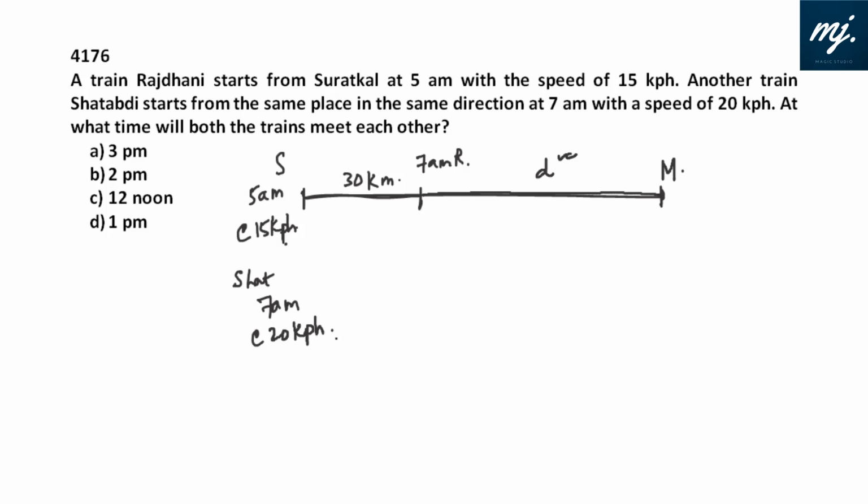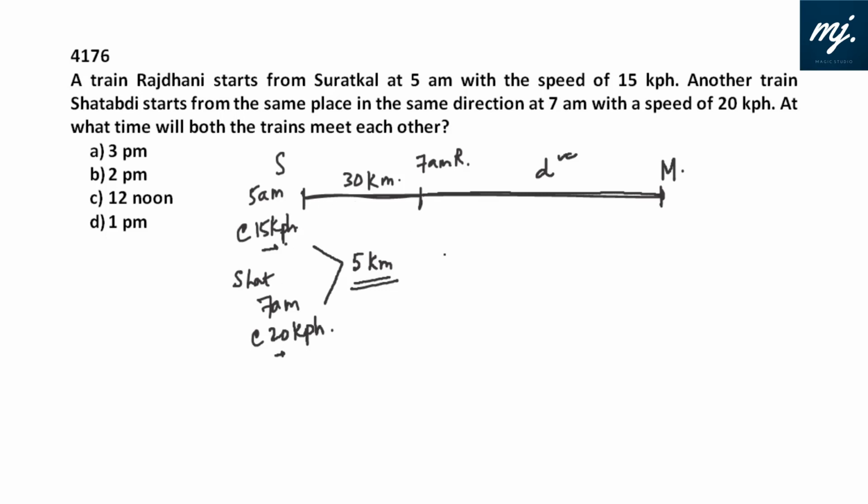So the concept of relative speed would be very useful here. One is moving at 15 and the other is moving at 20. That means every hour Shatabdi is catching up with Rajdhani by 5 kilometers, 20 minus 15, since both the trains are moving in the same direction.